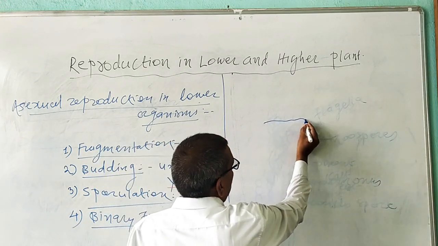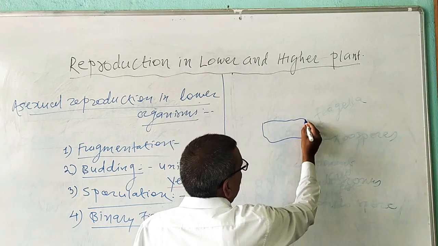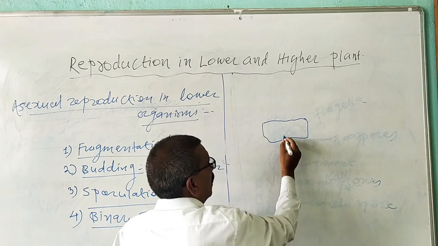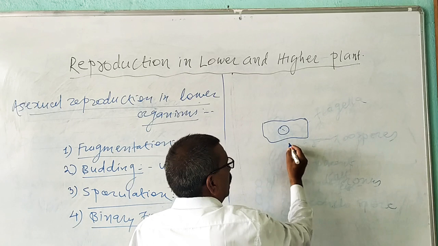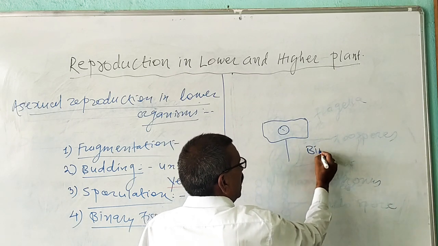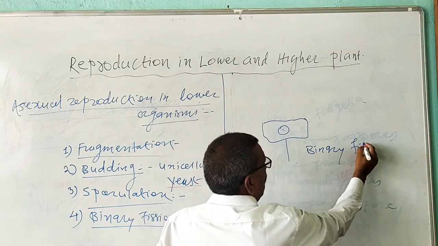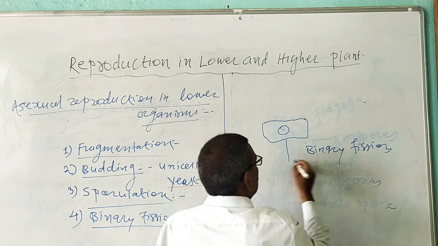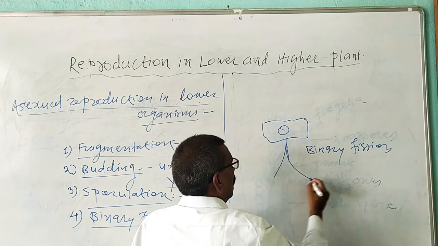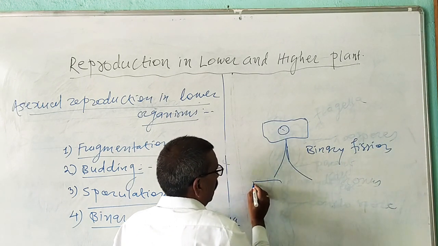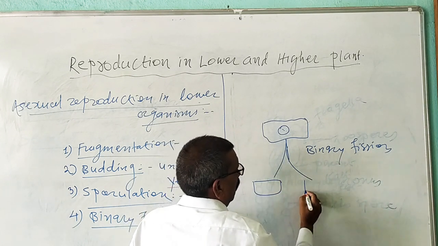Consider this one is a unicellular bacterial cell, and when it undergoes reproduction by binary fission, it produces two identical cells, or two identical organisms.